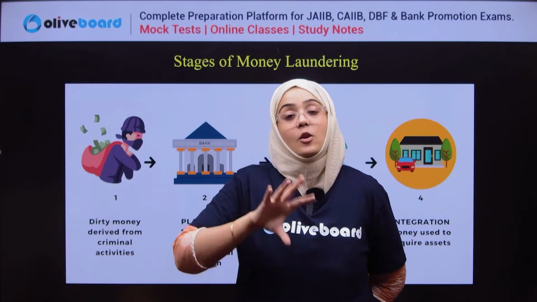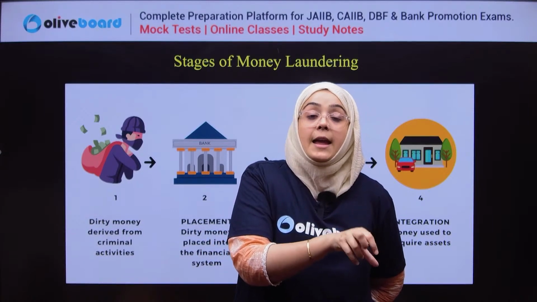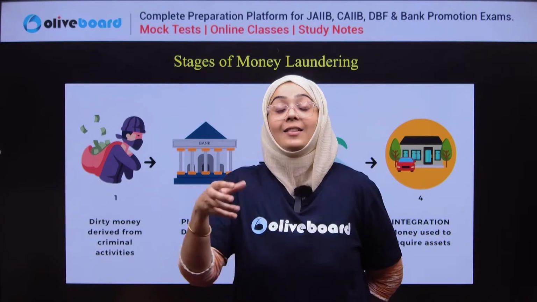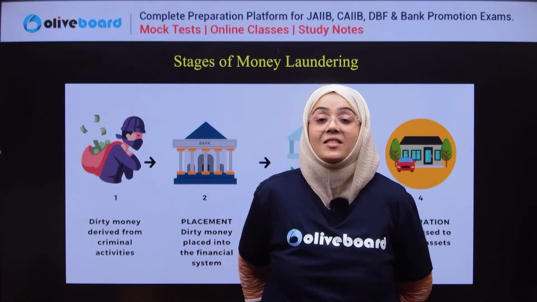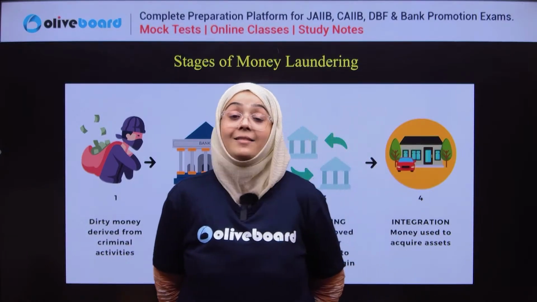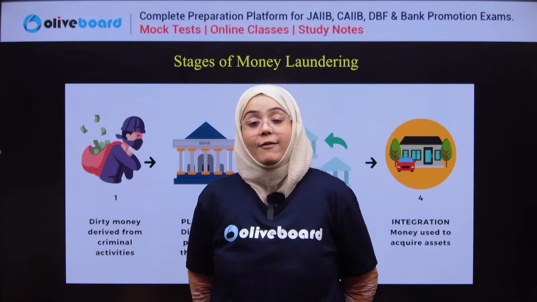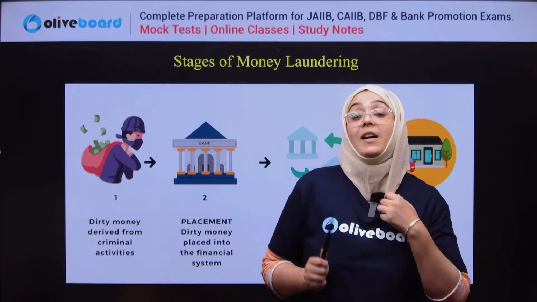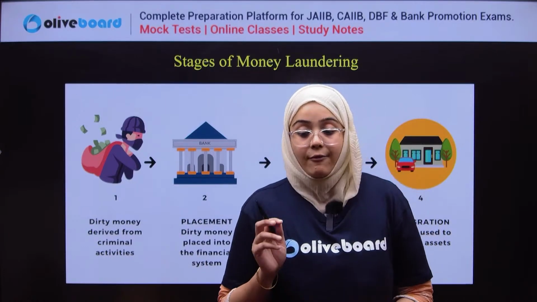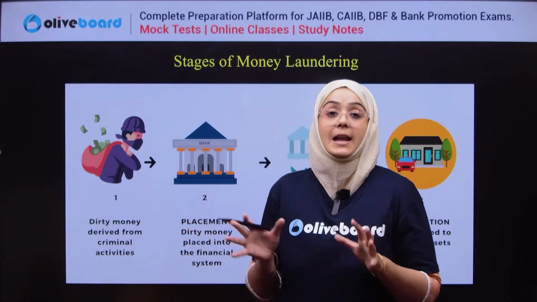Money laundering is about making illegal money look legal, introducing it into the financial system in such a way that it appears to originate from a legitimate source. Before the first stage, a person earns illegal money.